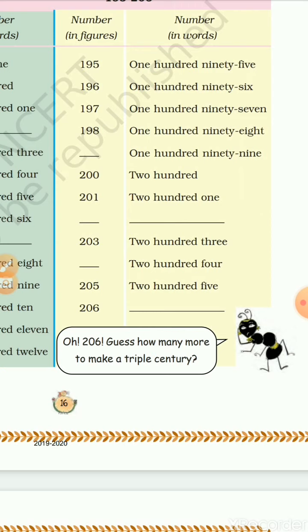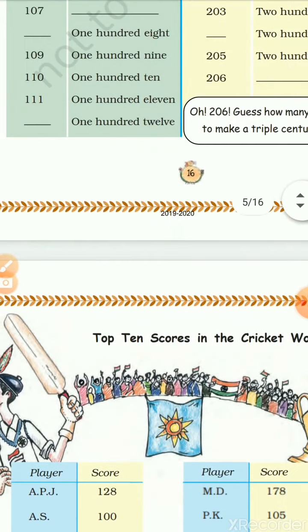So already we pronounced till 206. So how many numbers are left? So what should you do? 100 minus 6. So how will you subtract? As you all know, backward counting. So before 100, 99, 98, 97, 96, 95, 94. So how many numbers are there to make it to a triple century? 94 numbers are there. Okay children, hope you understood this.